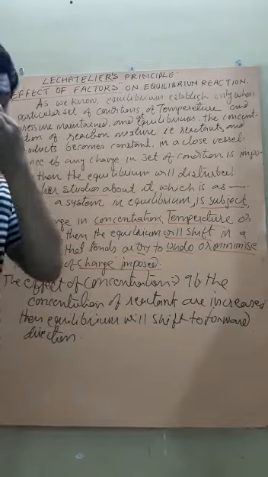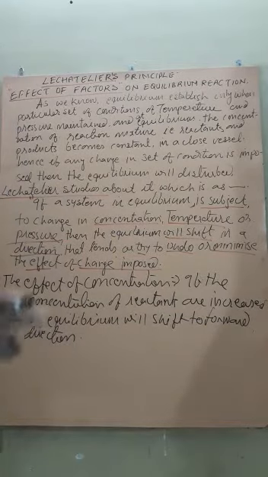Now why? It is because at equilibrium the concentration must be constant.